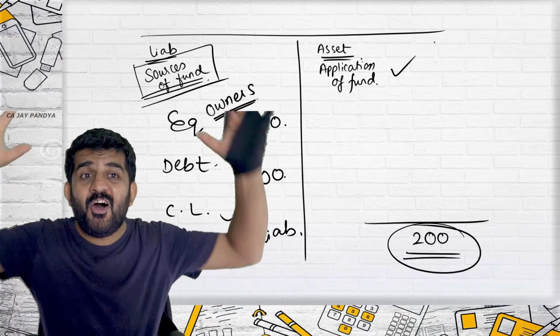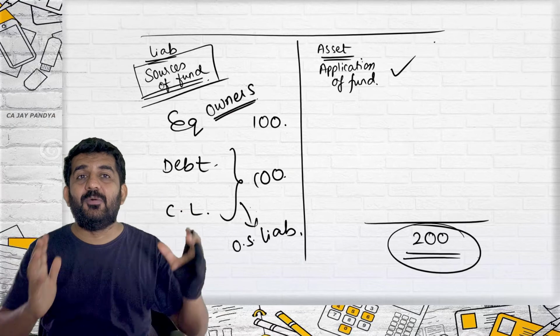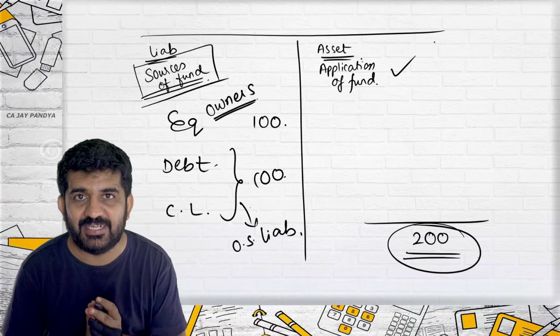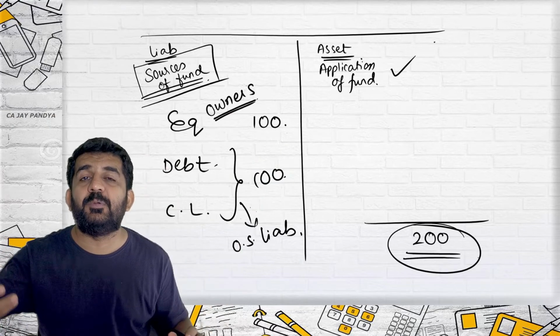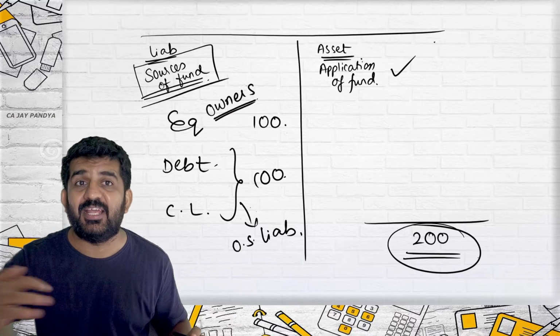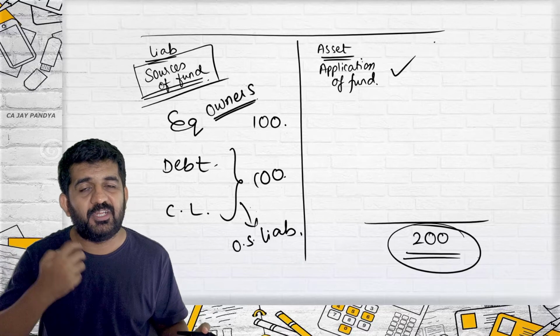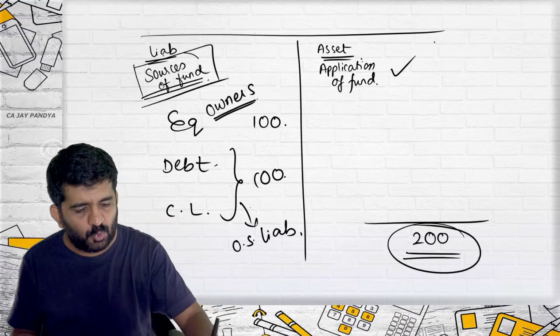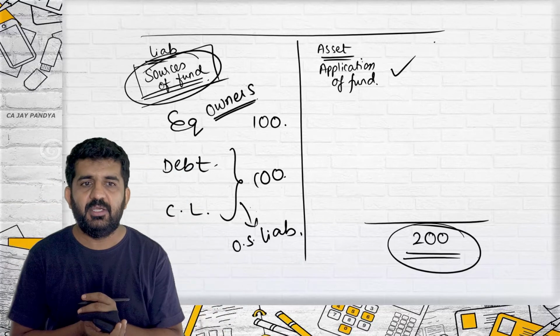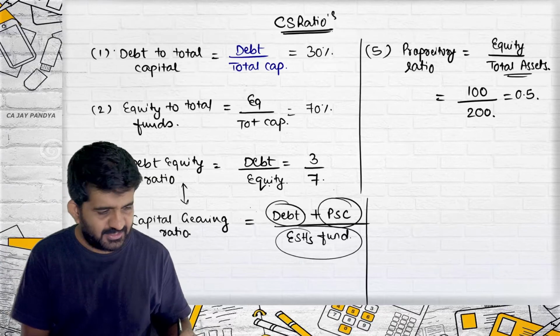So of all the assets lying in your company, 200 crore rupees of assets, 100 crore rupees is put in by owners, and for 100 crore rupees they have taken a loan, taken goods on credit, or from some source they have sourced the fund. This is nothing but the concept.